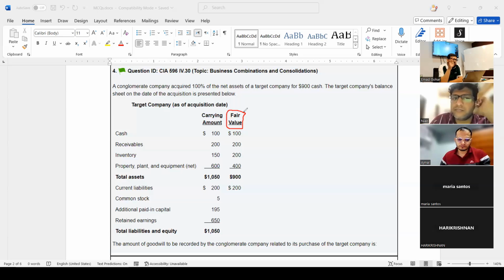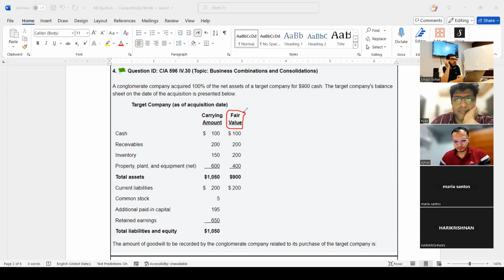So the heading is fair value and my assets are 900, my liability 200. So what is the fair value of my net assets? My friends, I told you what is net assets.